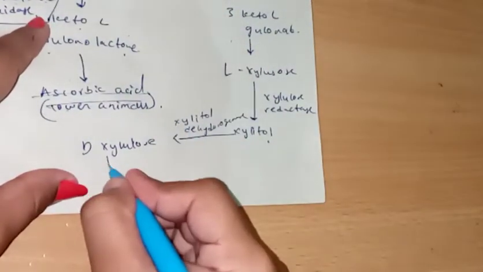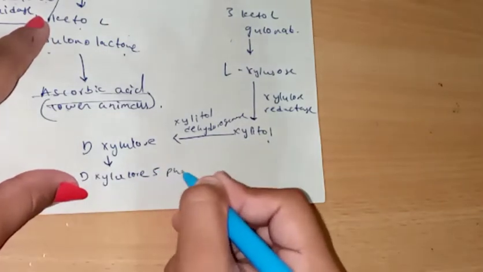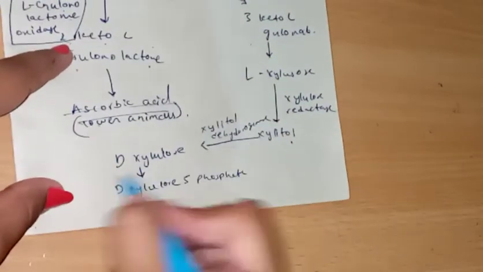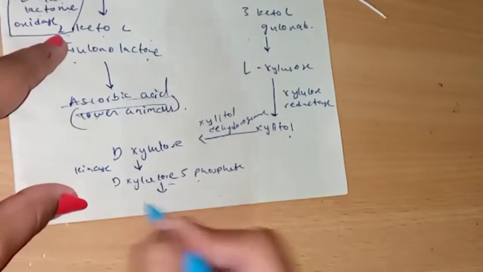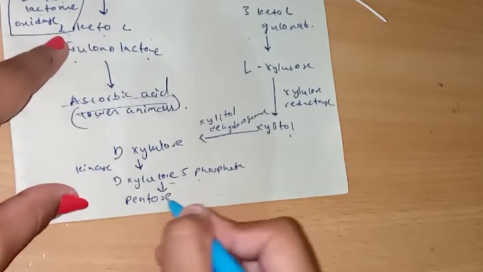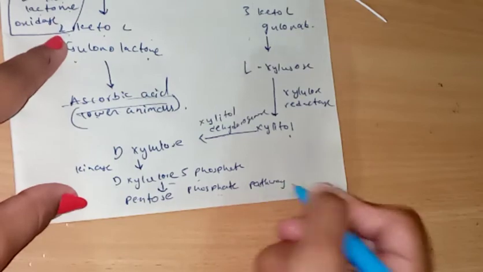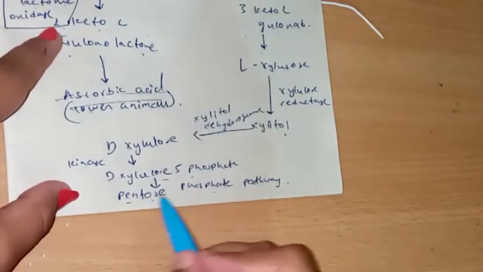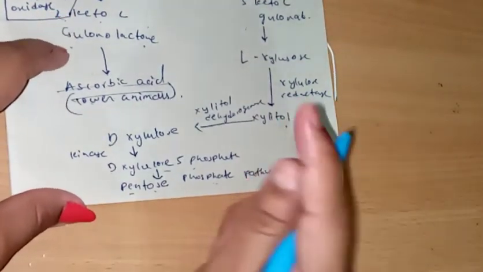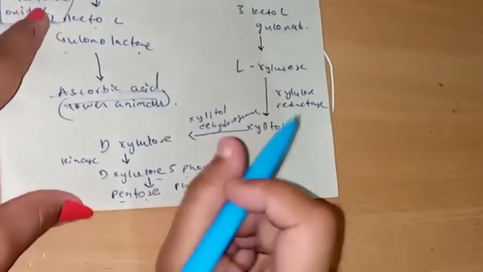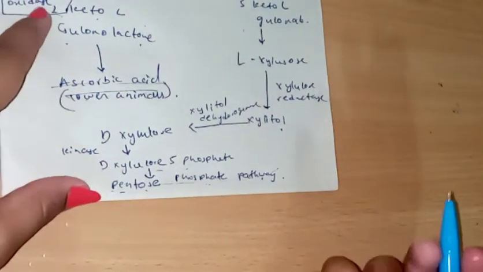and this D-xylulose gets converted into D-xylulose 5-phosphate with the help of kinase, and this D-xylulose 5-phosphate enters the pentose phosphate pathway. So if you haven't seen my video regarding the pentose phosphate pathway, which is also called the HMP shunt pathway, it's popping up and it's also given in the description box. So go and watch this pentose phosphate pathway video.